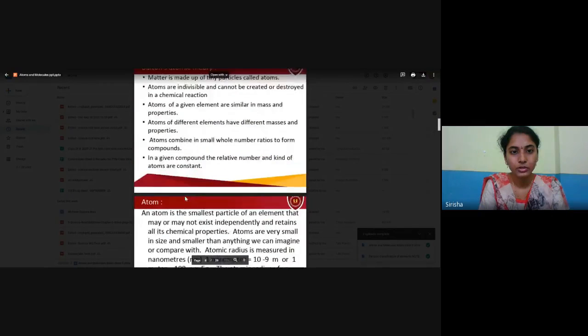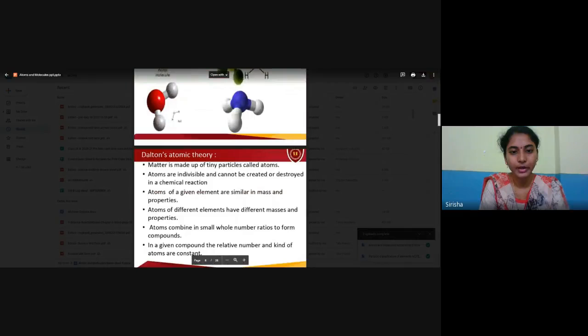We shall see what is Dalton's atomic theory. Dalton proposed a theory that is called atomic theory. This is the first such theory discovered by this scientist. Matter is made up of tiny particles called atoms.